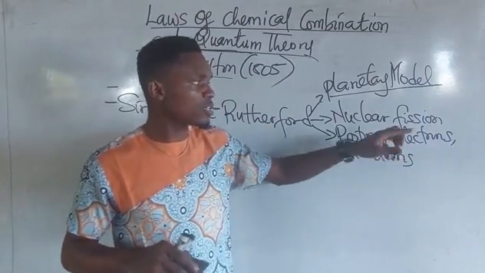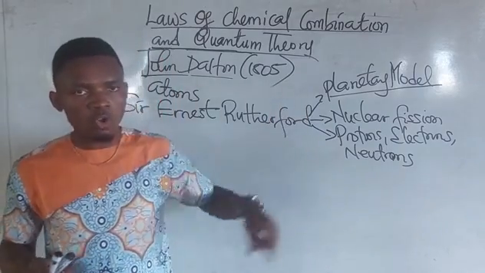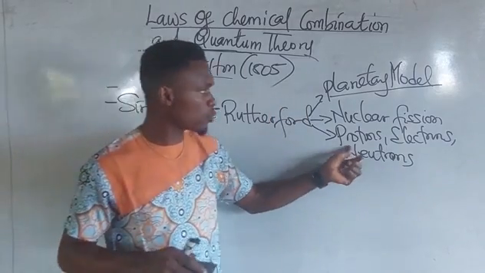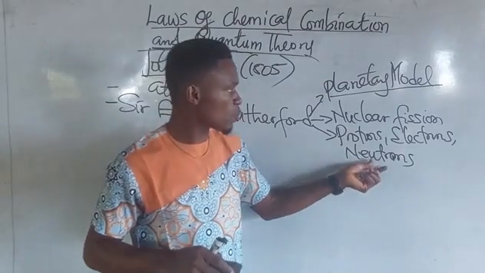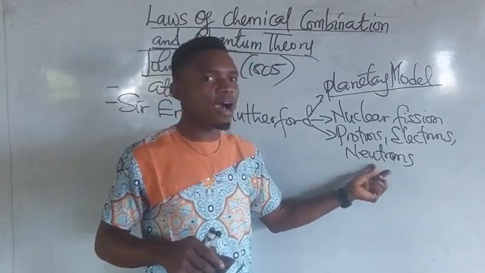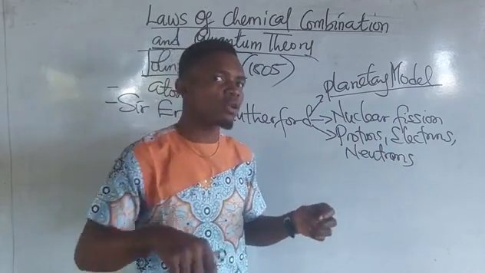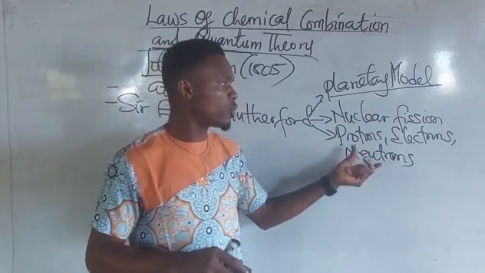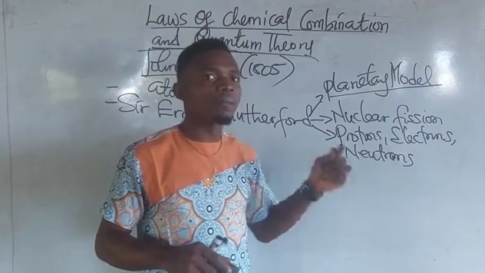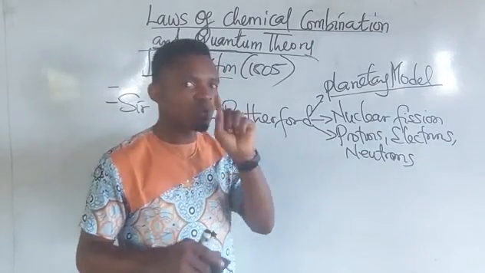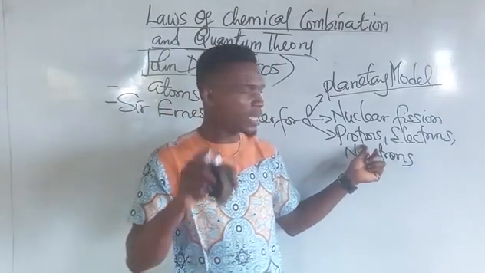So the electrons are found outside the nucleus revolving, while protons and neutrons are found concentrated in the nucleus of an atom, which means that the nucleus is also positively charged because of the presence of what? Protons.